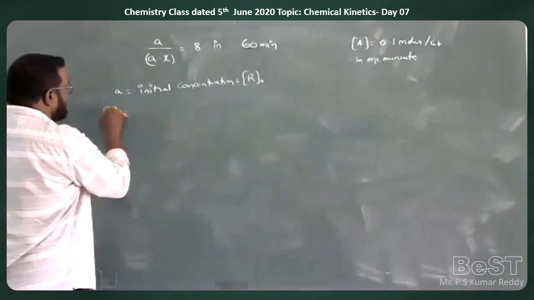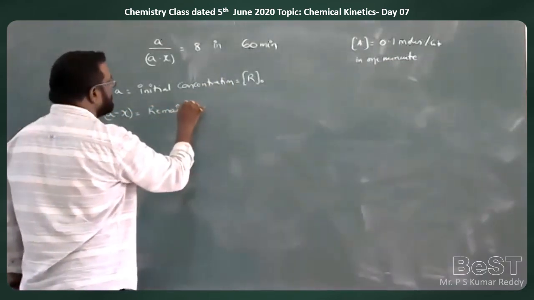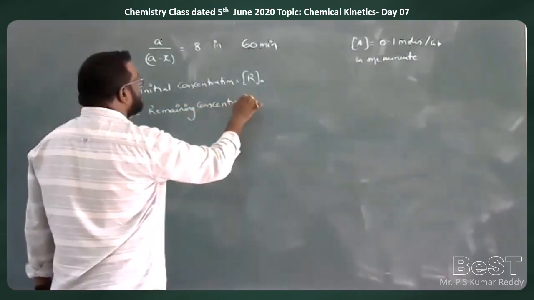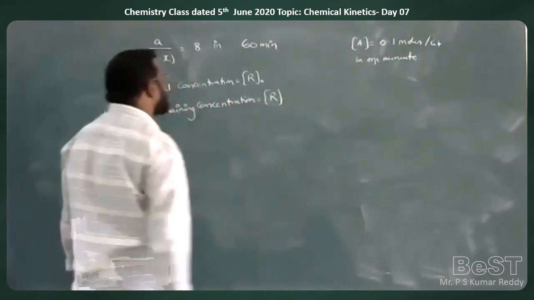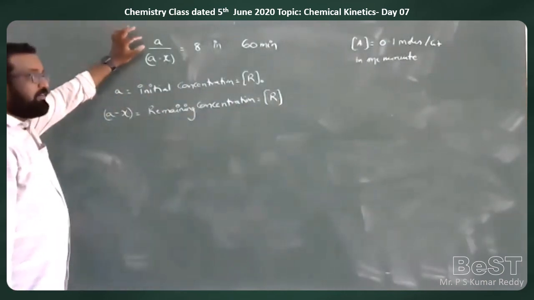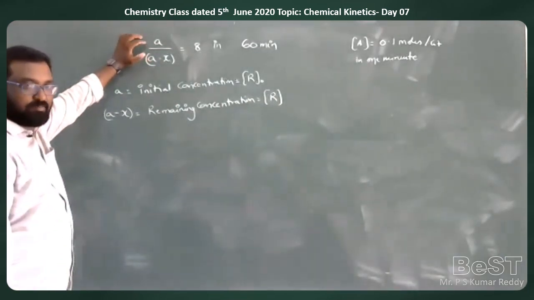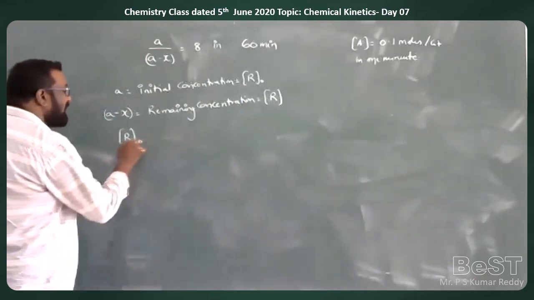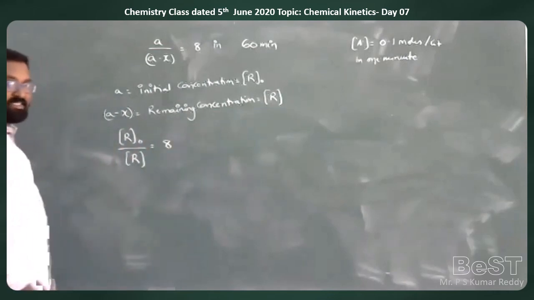A minus X is the remaining concentration, which we have learned as R. So they are giving that the ratio of A and A minus X is 8 in 60 minutes. That means they are giving the value of R naught by R as 8 in 60 minutes.